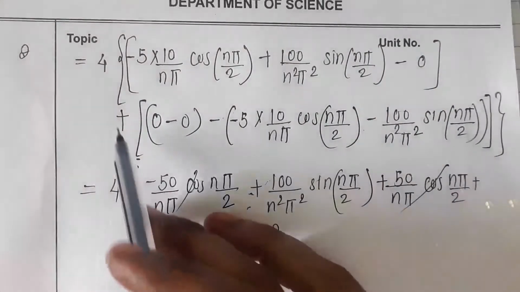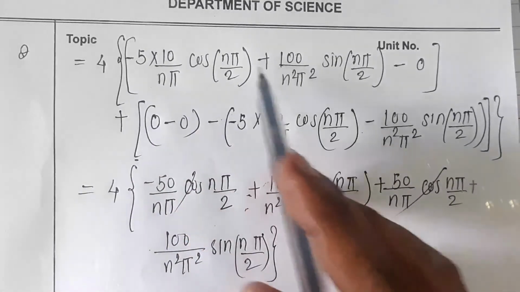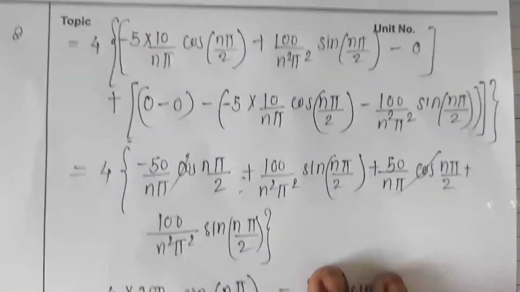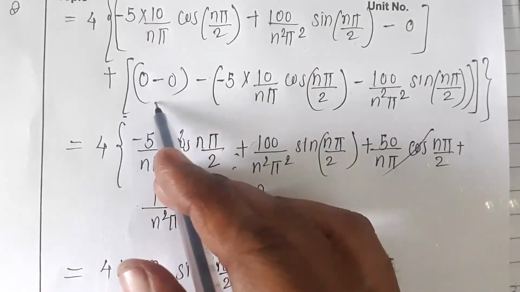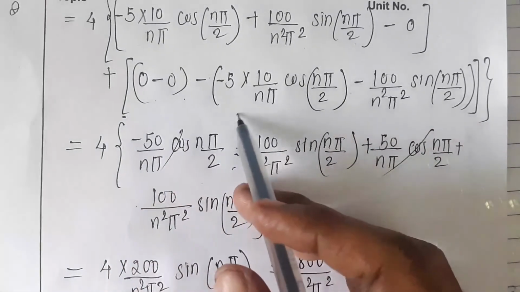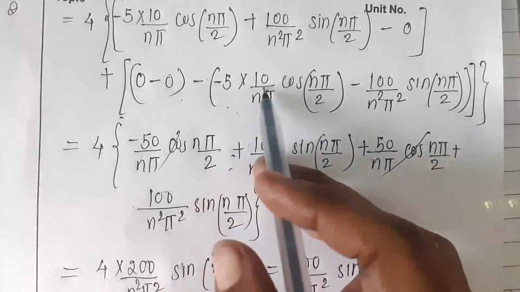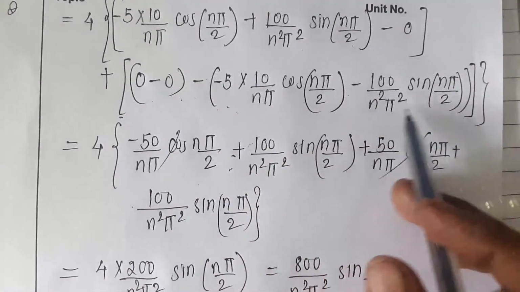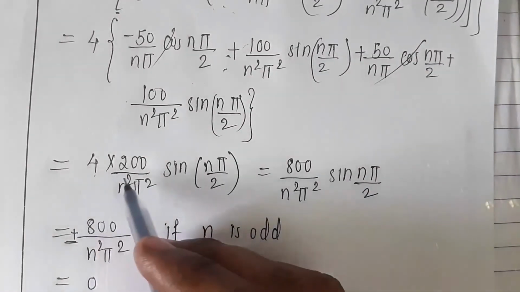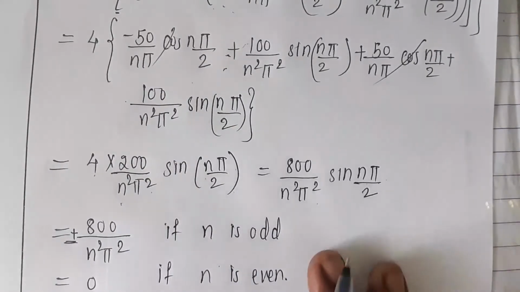So after substituting the upper limit and lower limit, we get 4 times minus 5 into 10 by n pi cos n pi by 2 plus 100 by n square pi square sin n pi by 2, and the lower limit value is 0. Now if I substitute the upper limit in the first bracket, we get sin n pi is 0 and 10 minus 10 becomes 0. So first and second terms become 0. So third term, minus, if we put the lower limit, we get this minus 50 upon n pi cos n pi by 2 minus 100 by n square pi square sin n pi by 2. So if we solve this, the remaining term is 4 into 200 by n square pi square into sin n pi by 2, which is 800 by n square pi square into sin n pi by 2.